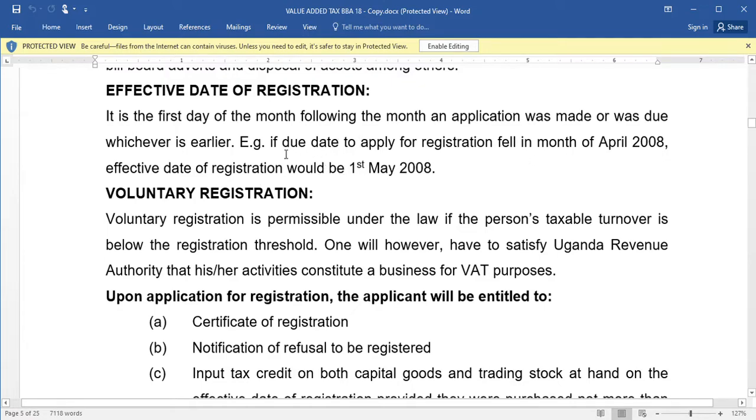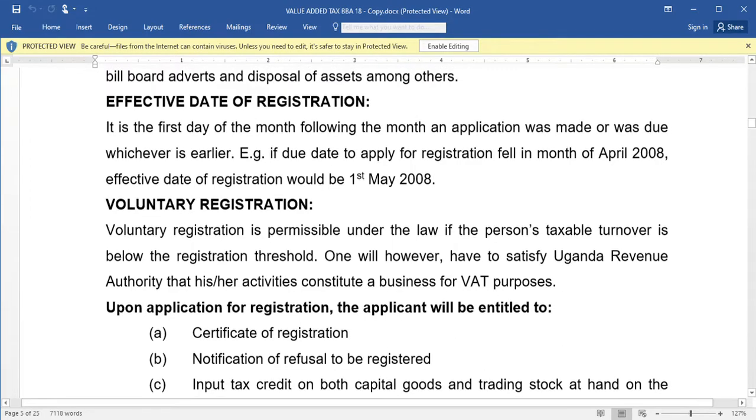According to the previous example, we made our registration in April, so after April, the first day of the next month is 1st May. That is the effective date of registration. That was all about compulsory VAT registration, or obliged.